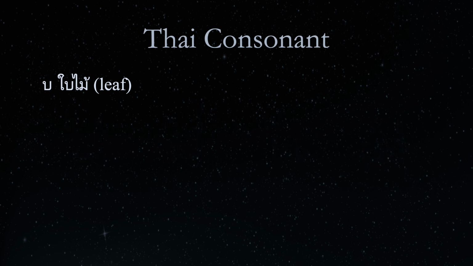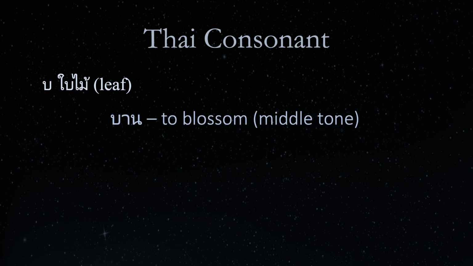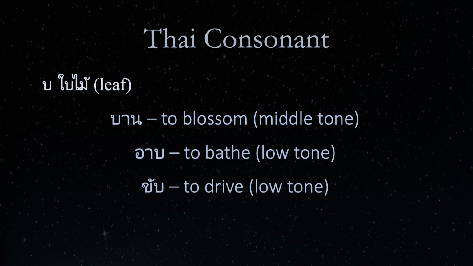You will find the consonant Bhai Mai in the word ban in the middle tone, meaning to blossom. There is also ab, meaning to bathe, in the low tone. Also in the low tone is the word kap, meaning to drive. In upcoming videos, we will discuss the tone rules that determine the tones of these words.